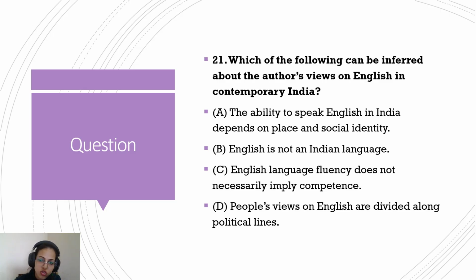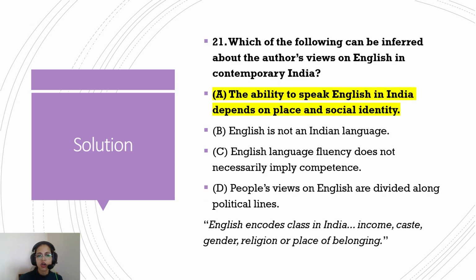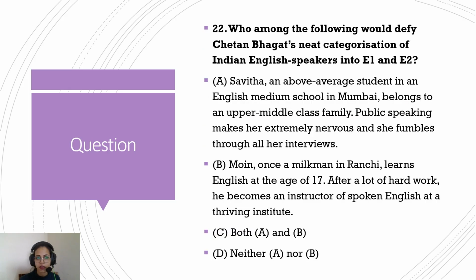Option D, people's views on English are divided along political lines. That's not relevant. There is no such mention. So option A is the correct option: the ability to speak English in India depends on the place and social identity. This is the main inference, because the first line says English encodes class in India: income, caste, gender, religion, or place of belonging. So English basically strengthens these divisions. So this is the inference.